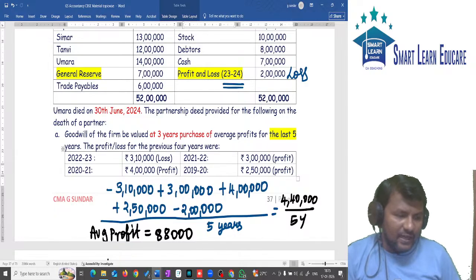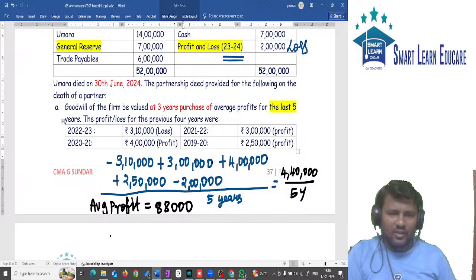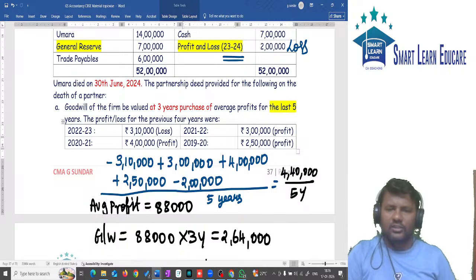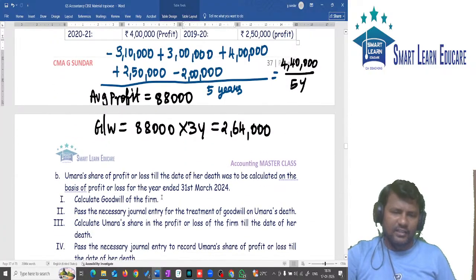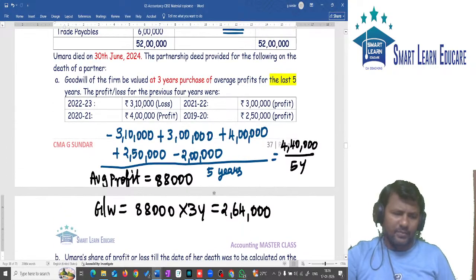Meaning if the average profit is 88,000, goodwill is equal to average profit into number of years of purchase. 88,000 into 3 years of purchase, 88,000 into 3 will give you 2,64,000. This 2,64,000 is the goodwill of the firm. In the question, the goodwill of the firm is what they are asking. So the first requirement is over.